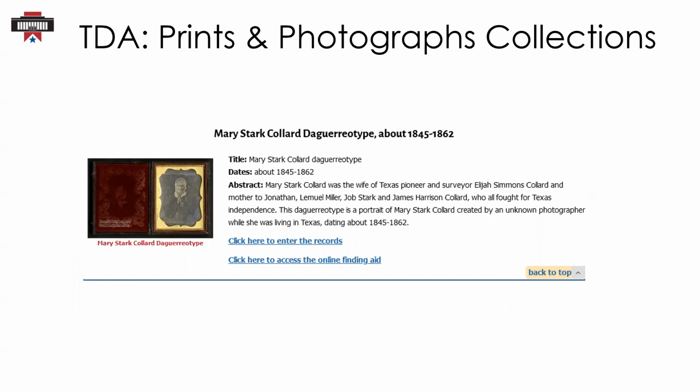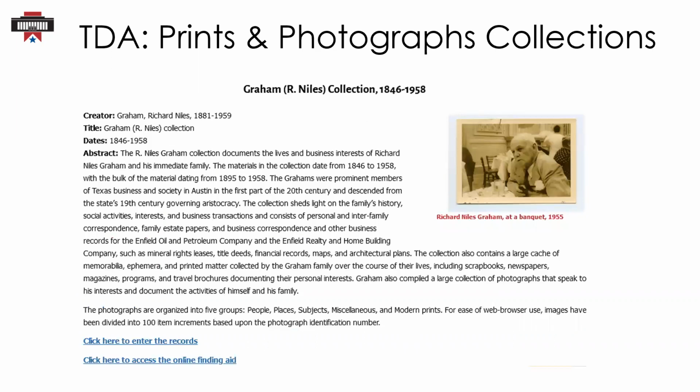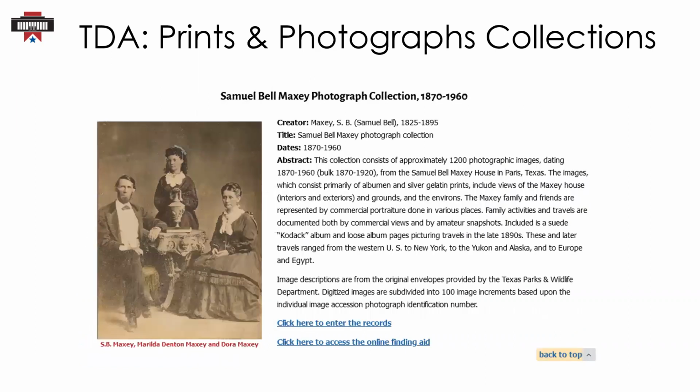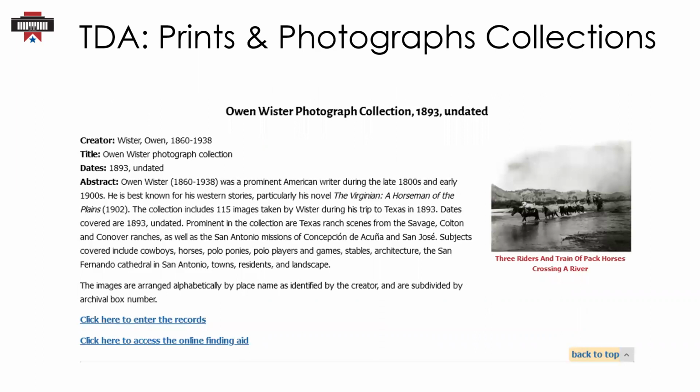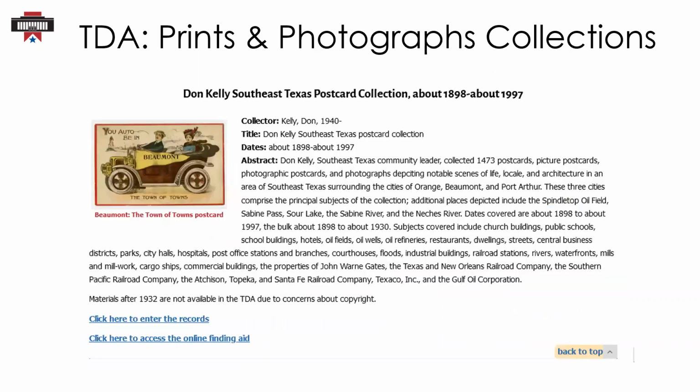Our prints and photographs collection includes over 750,000 original photographs and prints in a variety of processes and formats, like daguerreotypes, ambrotypes, engravings, lithographs, and many more. What you're seeing now are just some examples of the prints and photographs available on the TDA. Most of these materials relate to Texas government, Texas history, individuals, and events. Not all of our prints and photographs collections are available on the TDA, so if you're interested in a particular collection and are unable to find it online, please let us know.